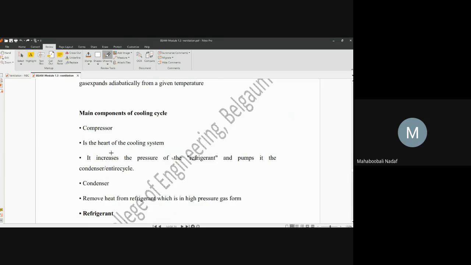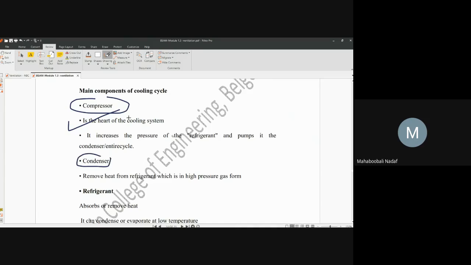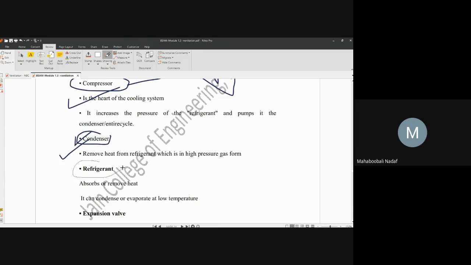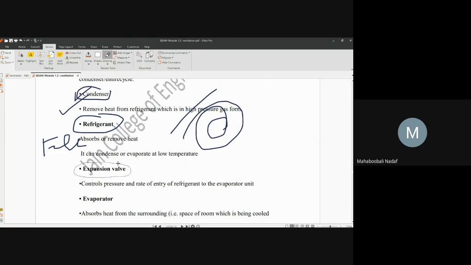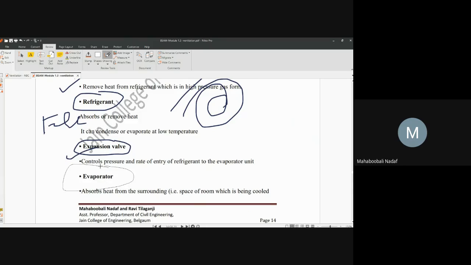What are the main components? There is a compressor, which has a very important function. There is a condenser. The compressor will compress that air. Condensing means the heat inside that air or fluid is taken out. Refrigerant is used to transfer heat from one place to another inside the AC. Generally freon gas is used as refrigerant. Then there are mechanical components, the expansion valve and the evaporator. These are the 5 basic components present in an AC.